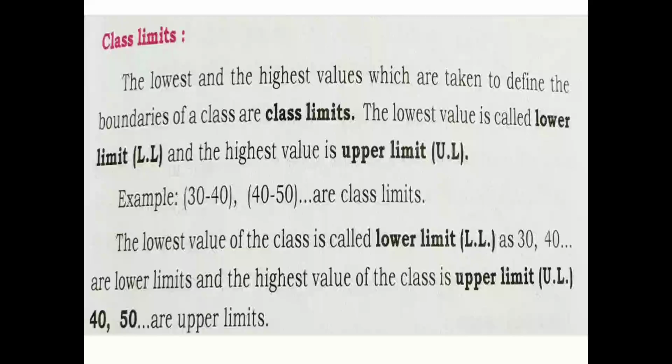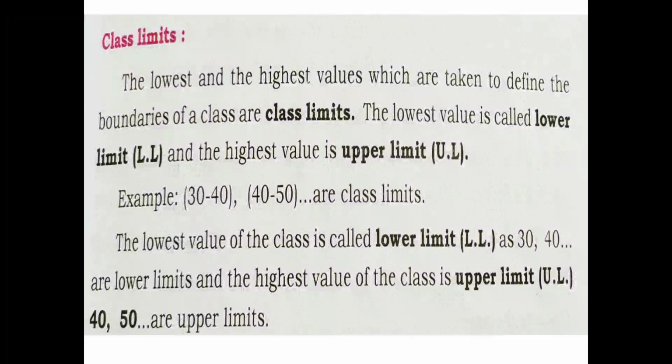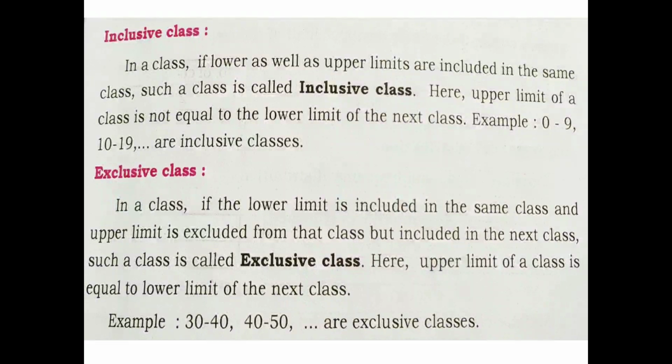These are also called lower limits, and the highest value of the class is the upper limit, UL. It is 40, 50 and so on. Next, moving on to the types of class limits. There are two types of class limits. They are nothing but inclusive and exclusive.